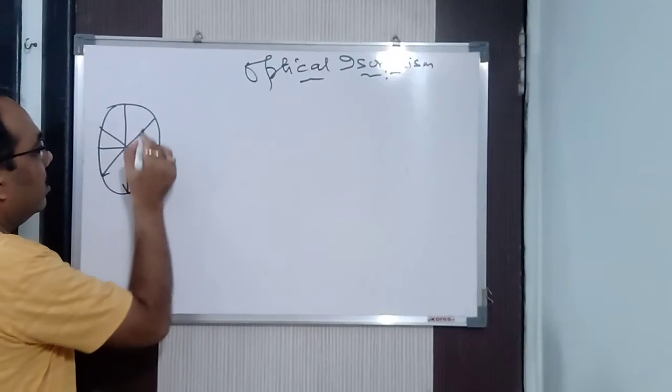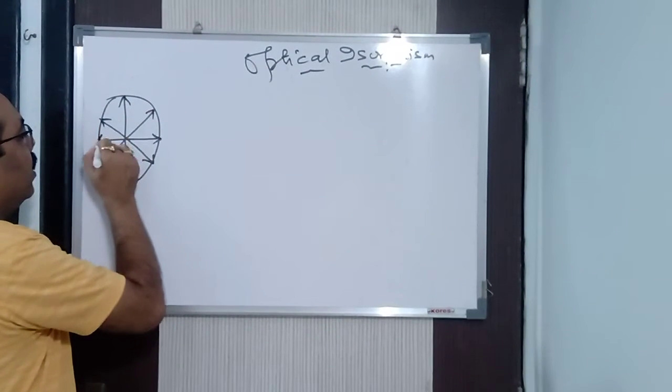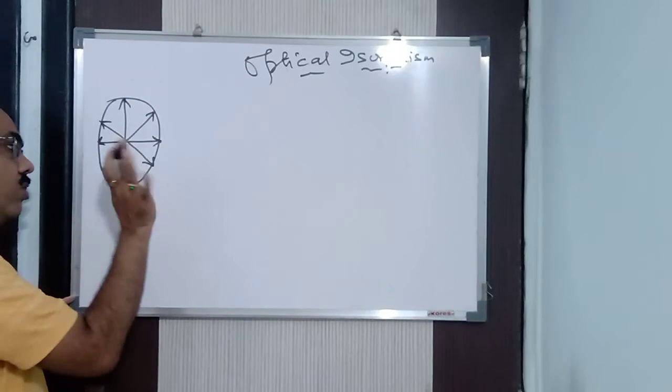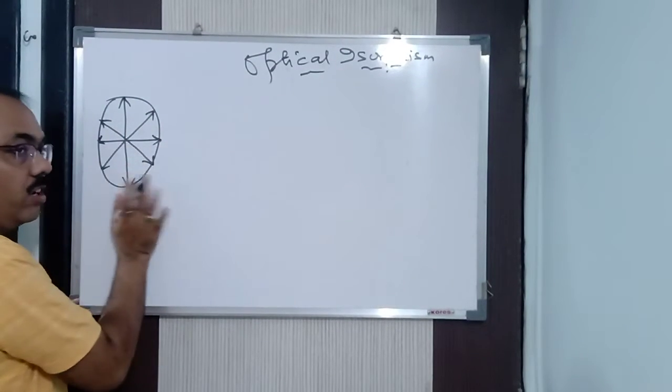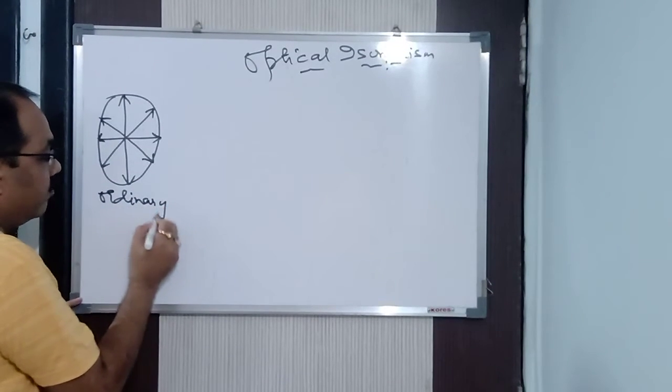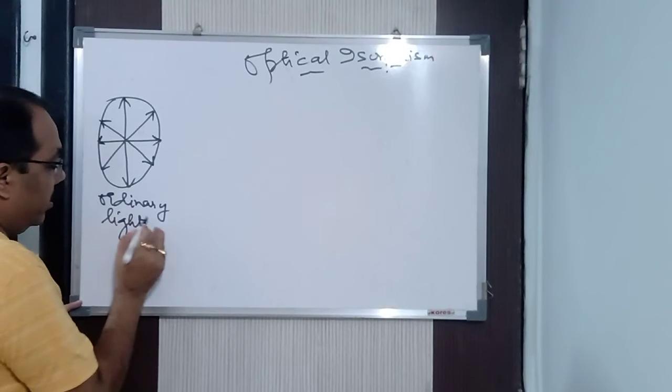As you can see in the figure that I have drawn, it vibrates in all possible directions. You can draw more rays also, even infinite, but it is not possible to draw infinite rays here. So this is your ordinary light or white light, vibrating in all possible directions.